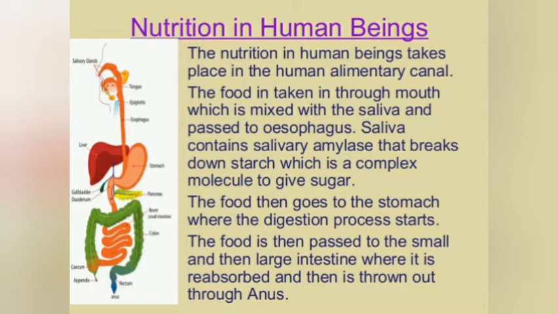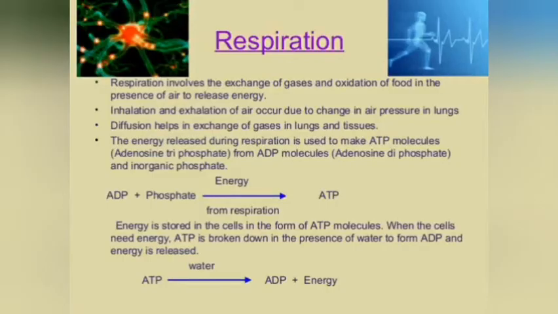The food then goes to the stomach where the digestion process starts. The food is then passed to the small and then large intestine where it is absorbed, and the remainder is thrown out through the anus.